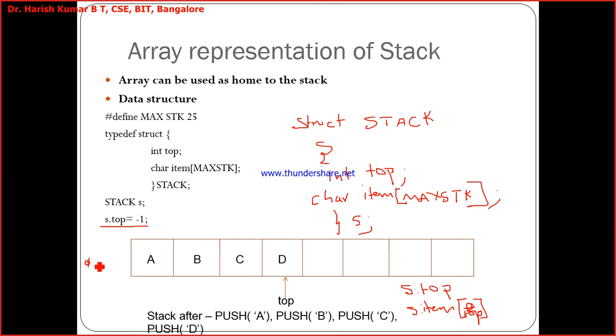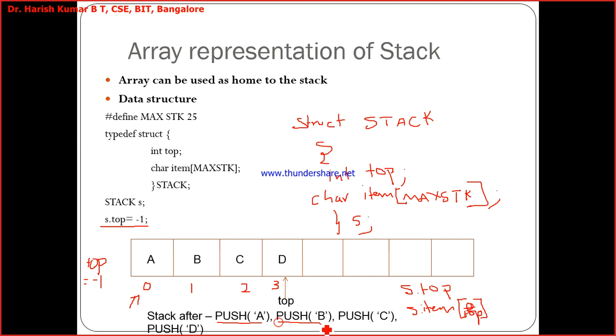Say top is pointing here somewhere. So top is equal to -1, and this is the 0th index, and this is index 1, and 2, and this is 3. So the stack after, when I call push a, what will happen? The top gets incremented, and it is pointing here, and a is inserted.